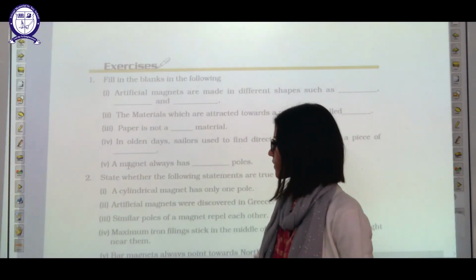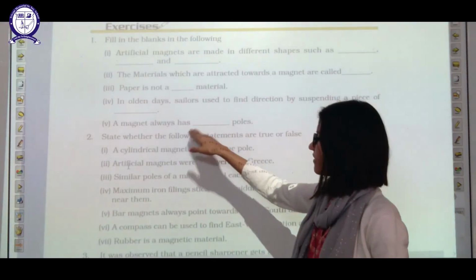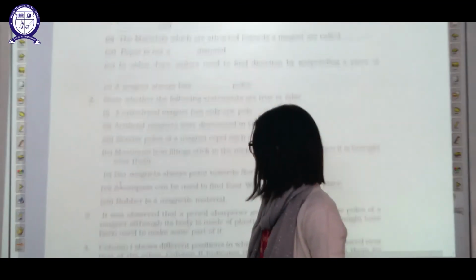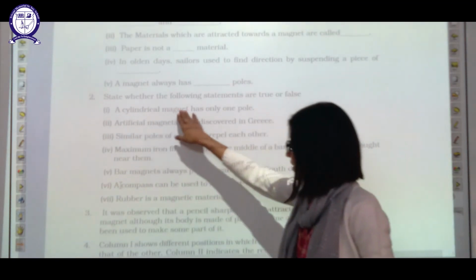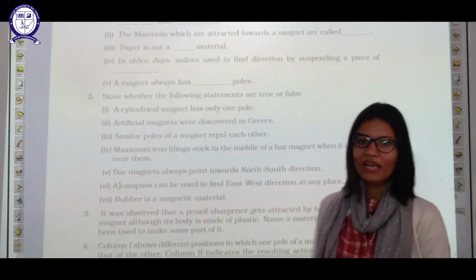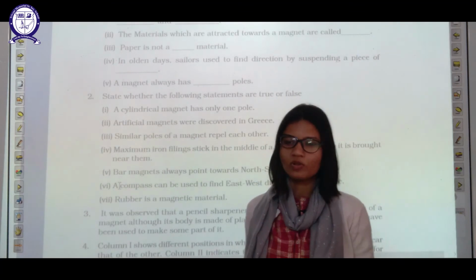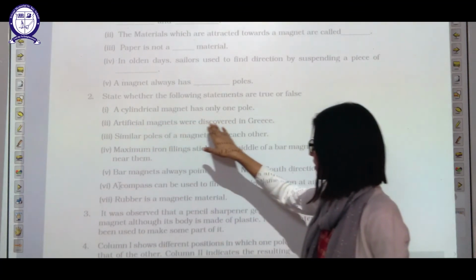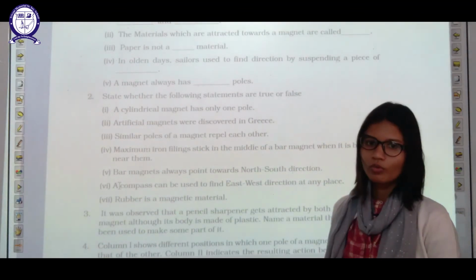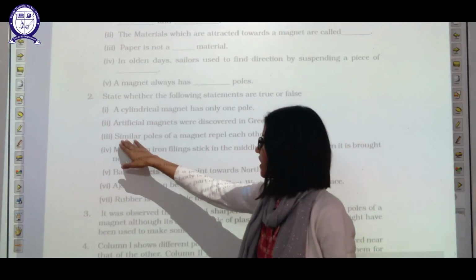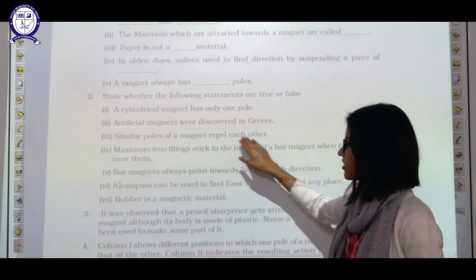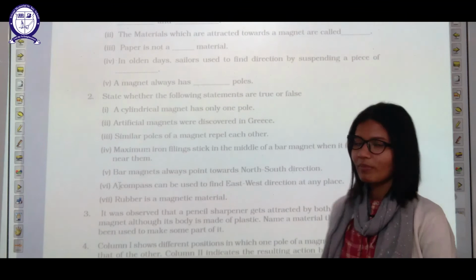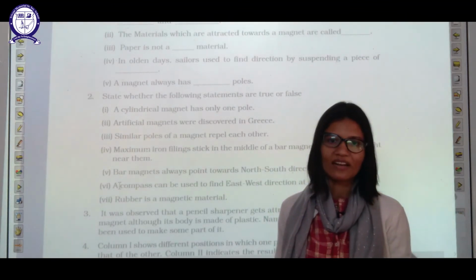Magnet always has two poles. True or false: cylindrical magnets have only one pole? No, a magnet always has two poles, no matter how small it is. Artificial magnets were discovered in Greece? No, China. Similar poles of a magnet repel each other? Yes. Maximum iron filings stick to the middle of the bar magnet? No, they stick to the ends, which are the poles.